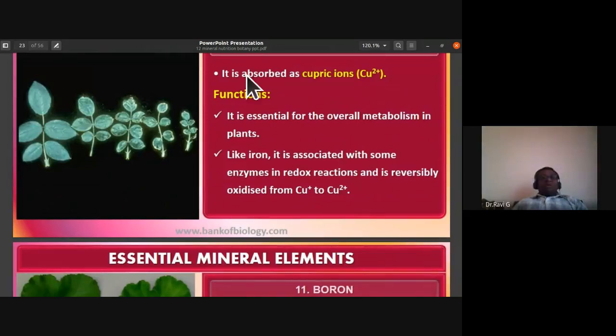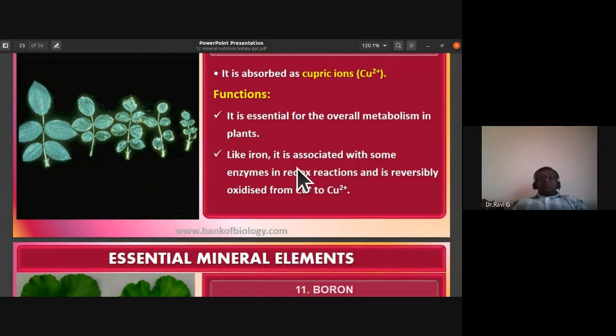Copper is absorbed as cupric ions, that is Cu2+. The function of copper is that it is essential for the overall metabolism in plants. So copper plays an important role. It is absorbed as cupric ions from soil.